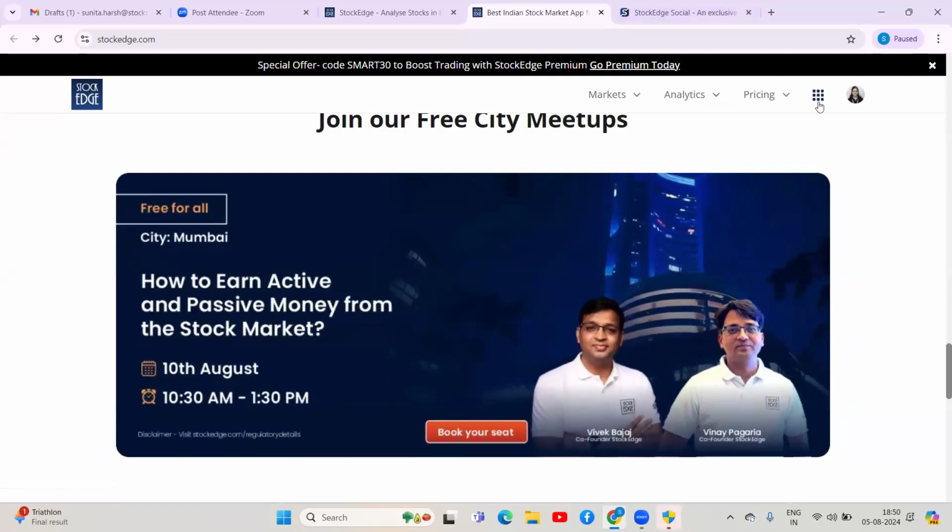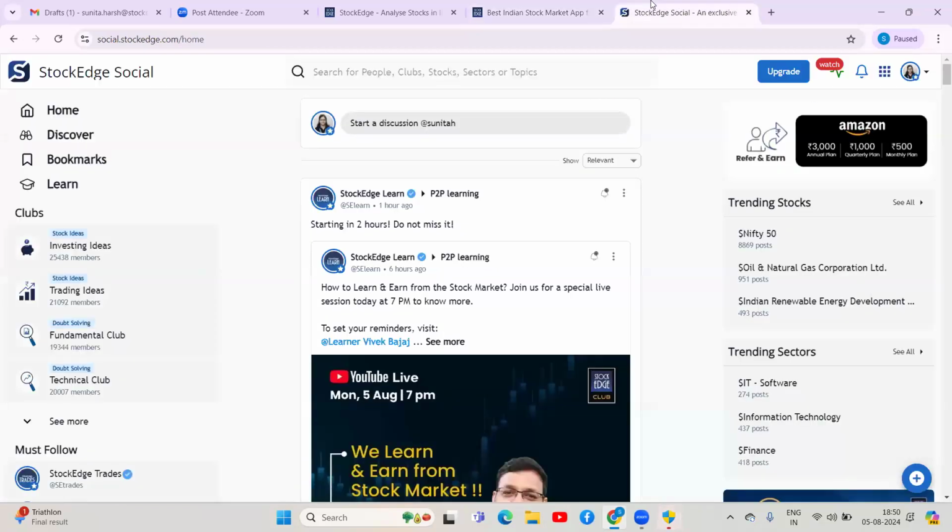Okay. Now, directly going to the social platform. So this is how the social platform looks. This platform is accessible to everyone. Everyone means everyone. If you have taken the premium plan, if you have taken pro or if you have taken club, the only difference between a club member and the premium and pro member regarding the accessibility of this platform is